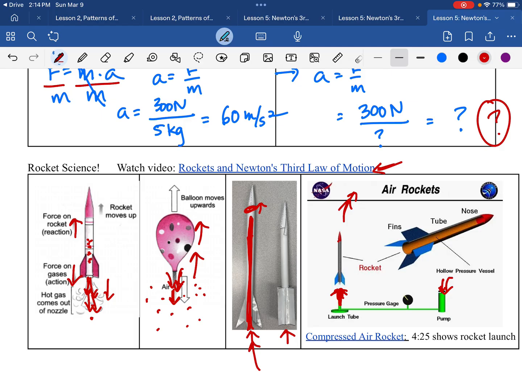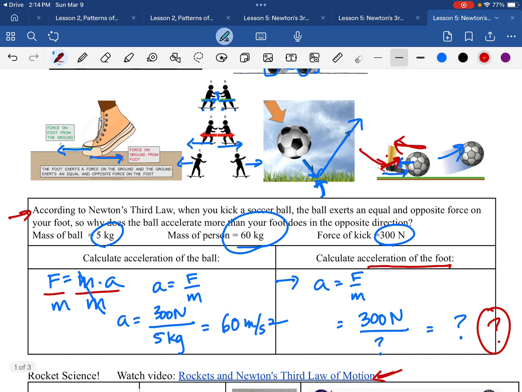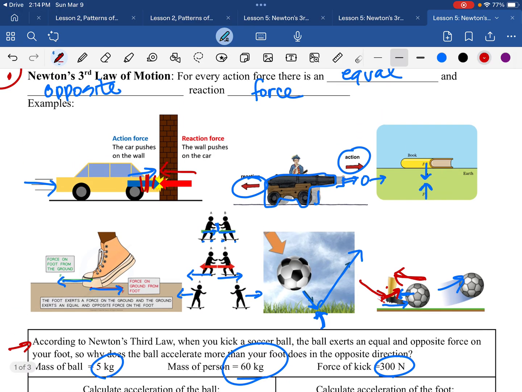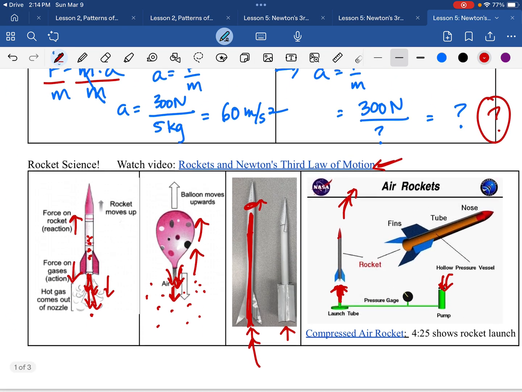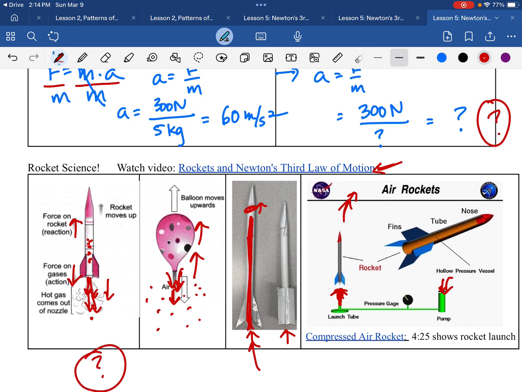Oh wait, there's one thing here you're going to answer in the video. You're going to take one of these situations and you're going to explain how it demonstrates Newton's third law of motion, or you can use a different situation of your own creation or idea to explain Newton's third law of motion.